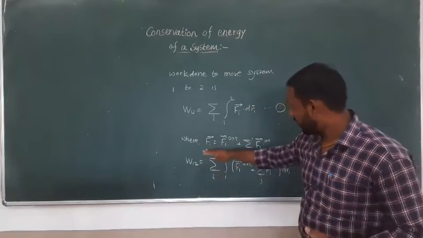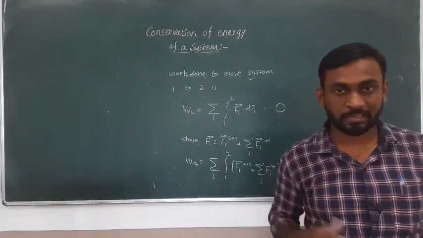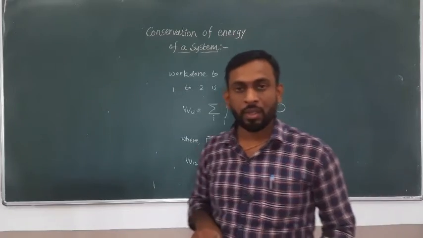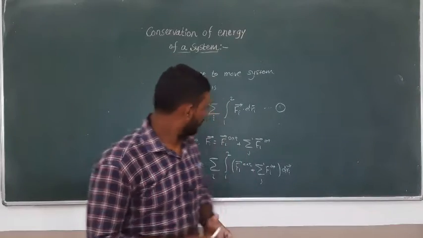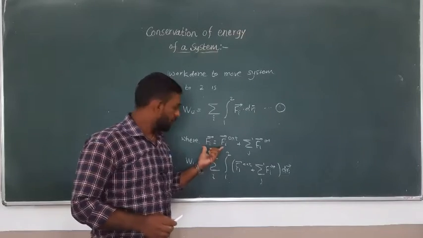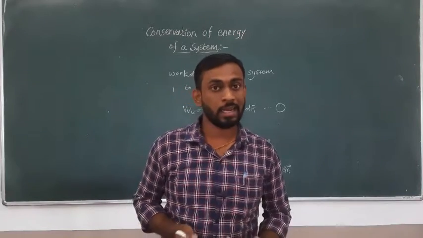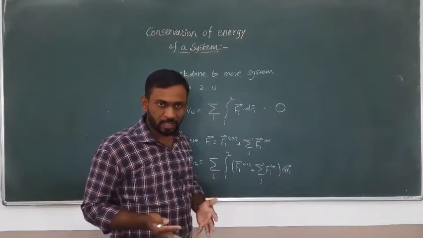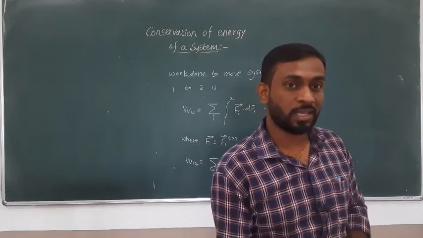Suppose those forces Fi are conservative in nature. While discussing conservative and non-conservative forces, we talked about the case when forces are conservative. In that case, those forces can be represented in terms of potential energy. So this force Fi can be represented as the gradient of some potential energy.